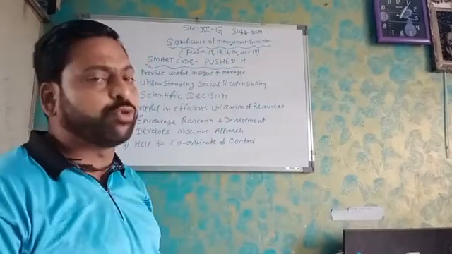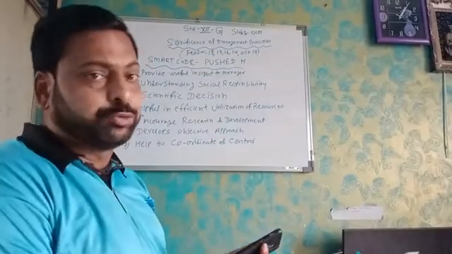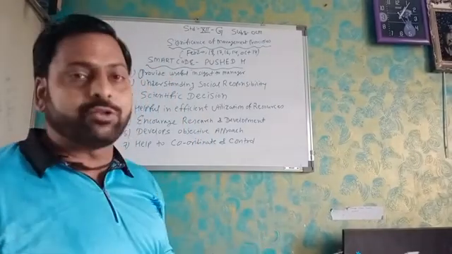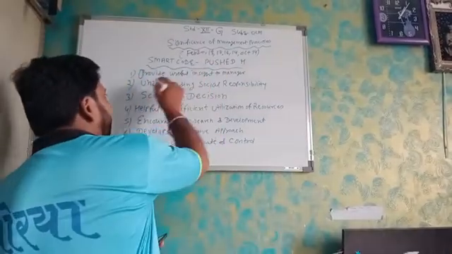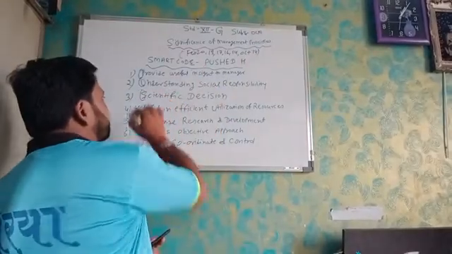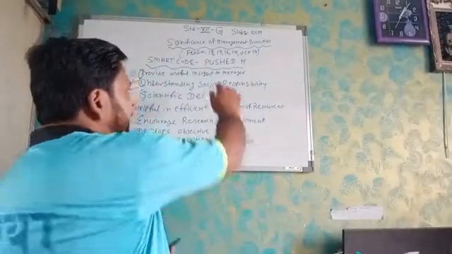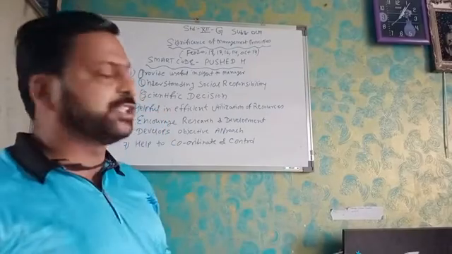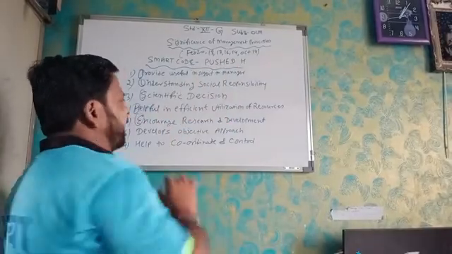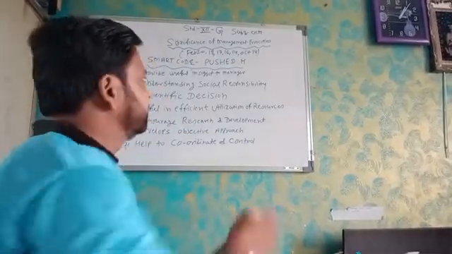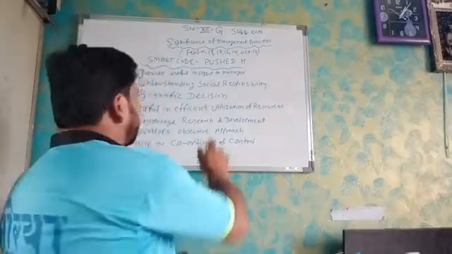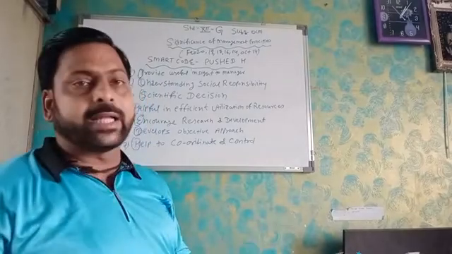So PUSHEDH means what? P for provide useful insight to managers. U for understanding social responsibility. S for scientific decision. H for helpful efficient utilization of resources. E for encourage research and development. D for develop objective approach. And H for help coordinate and control.